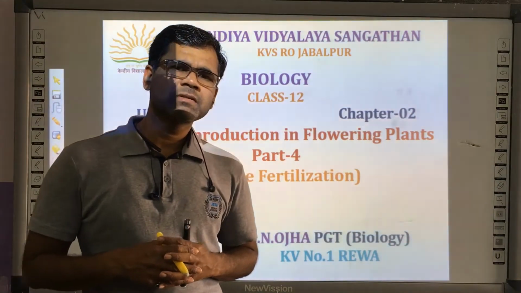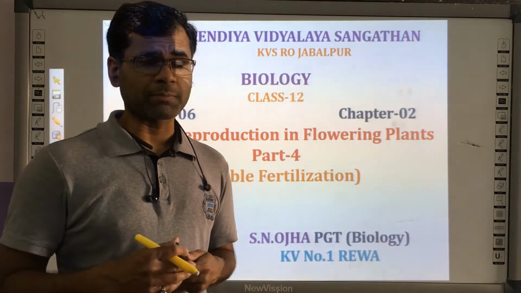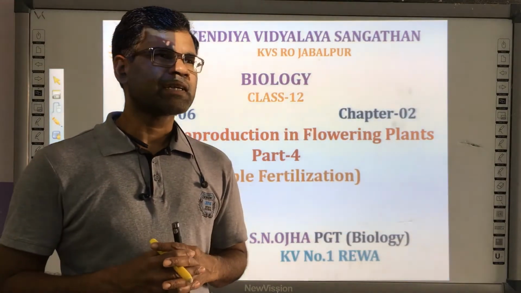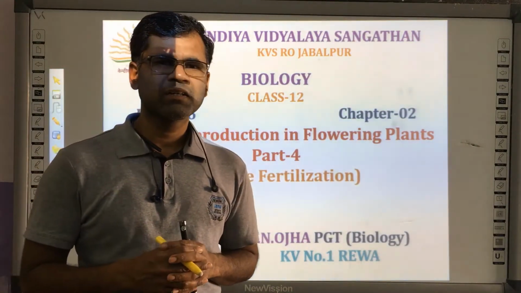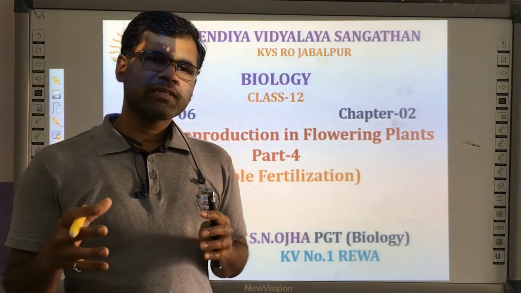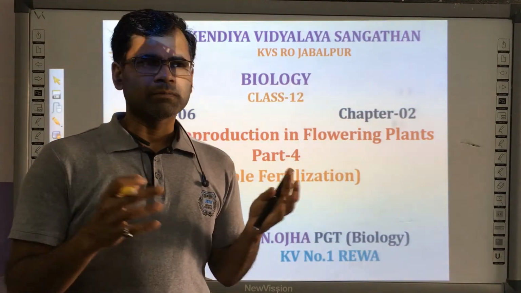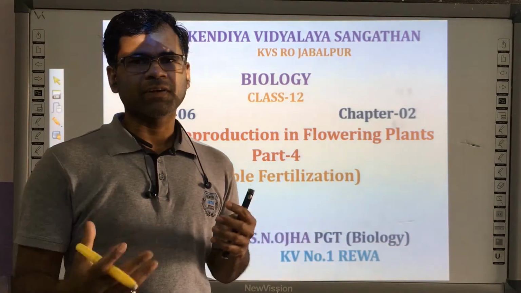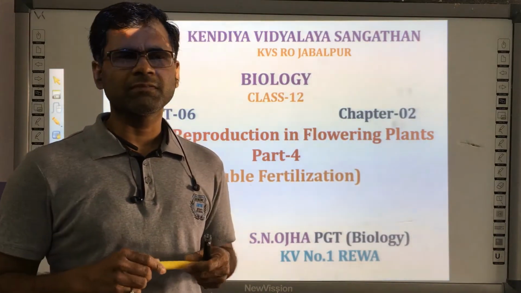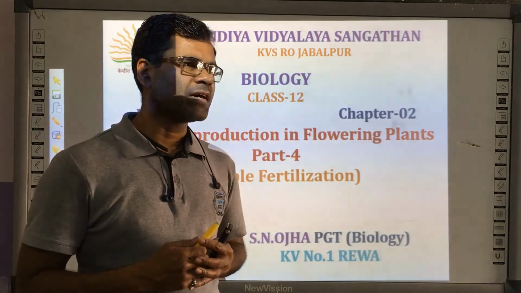In the previous few topics, maybe from chapter number 1 or maybe from chapter number 2, you all know that pollination is basically of two types, that is self-pollination and cross-pollination. As far as self-pollination is concerned, in the last topic we have discussed autogamy, that is cleistogamous flowers. Some chasmogamous flowers also perform autogamy. Three examples we had taken there, that is Viola, Oxalis and other plants.